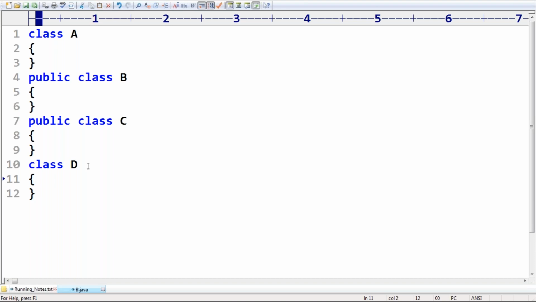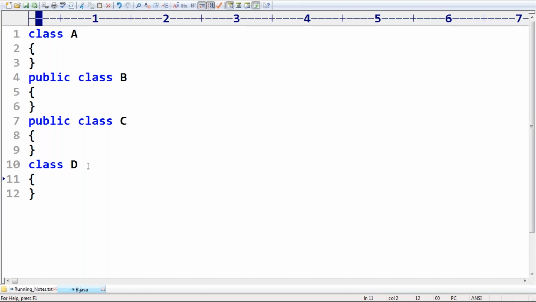A Java program can contain any number of classes. At most one class should be public. If there is a public class, the name of the program and the name of the public class must match. If there is no public class, then we can use any name for the Java program. That's what you should be aware of, sir.